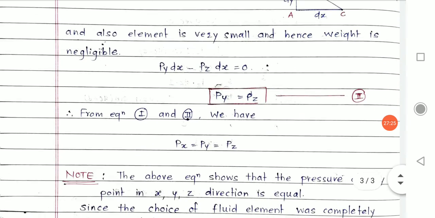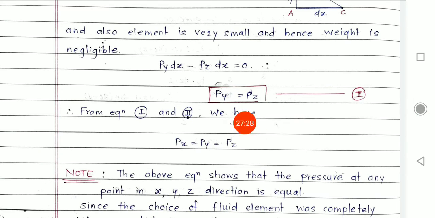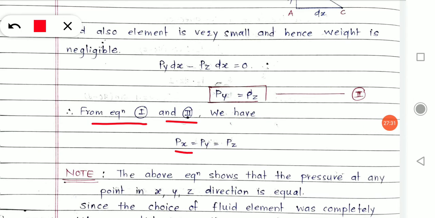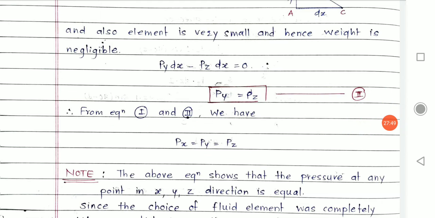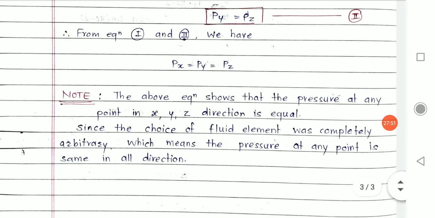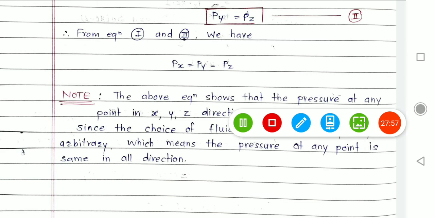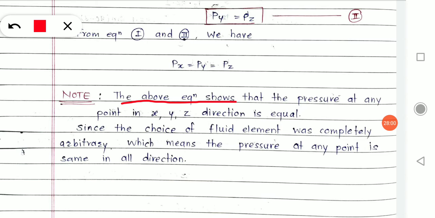Once we check equations 1 and 2, from equation 1 and 2, Px is equals to Py is equals to Pz, because in the first equation I said Px is equals to Pz, and here I am saying Pz is equals to Py. So simply I can say Px is equals to Py is equals to Pz. Now take note of what I said. The above equation shows that the pressure at any point in x, y, z direction is equal.